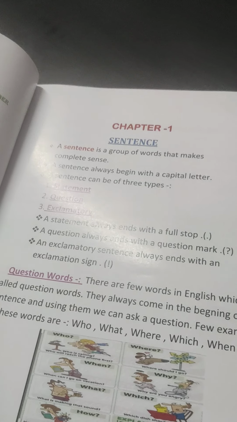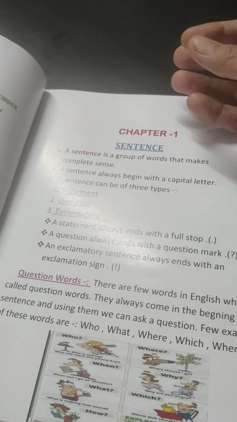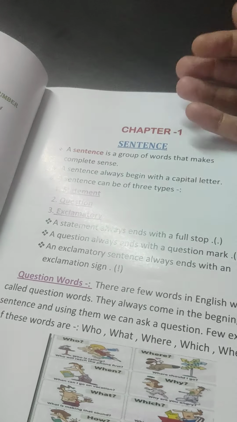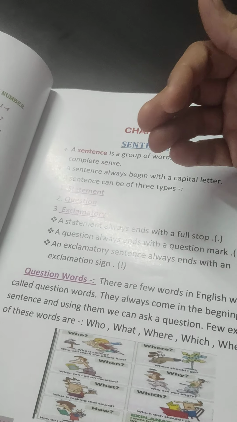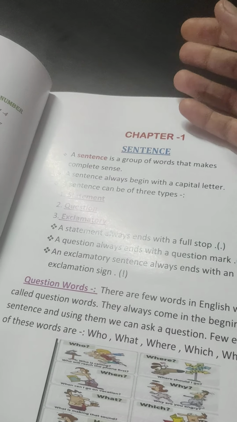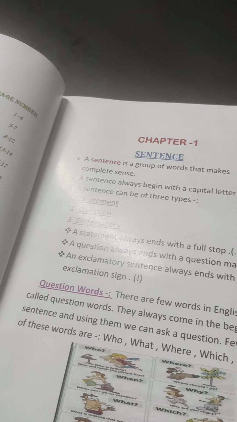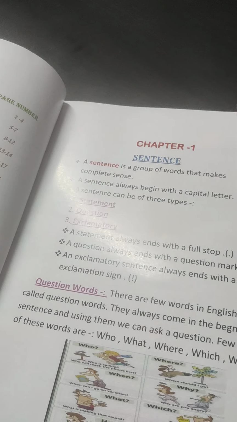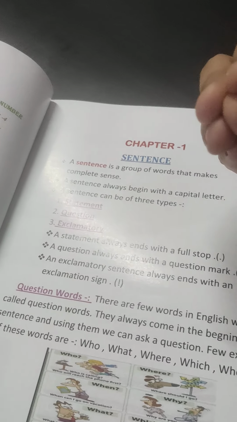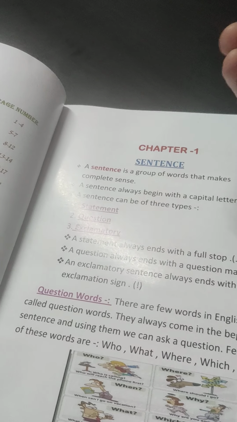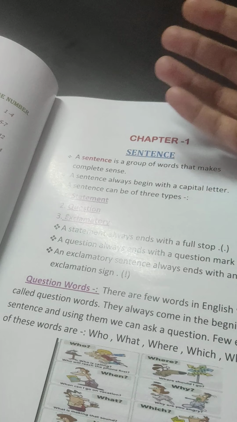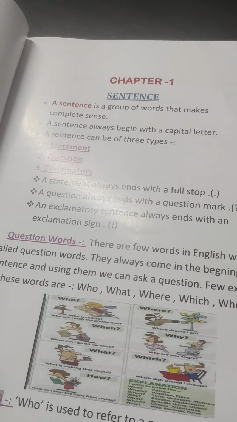So here is a simple trick to identify whether the sentence is a question or an exclamatory one. In most cases, exclamatory sentences start with exclamatory words. These are very common words in the English language, like "Yahoo, we won the match," "Yippee, we are going for the party," "Wow, what a beautiful drink." These are the words where we can easily identify that this is an exclamatory sentence.